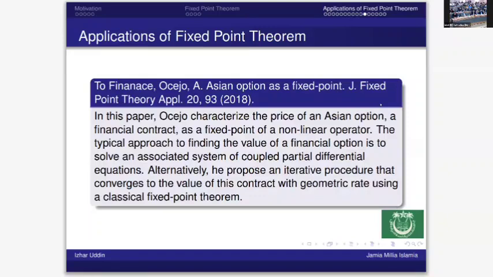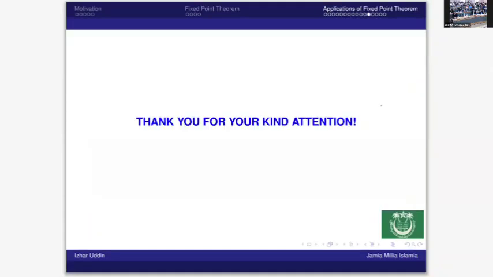So these are some of the applications of only one theorem, the Banach fixed point theorem and the Banach iteration process. I'm not going into the technical detail, but if anybody is interested, I can explain the basics of the Banach fixed point theorem, how it works, how it converges, and the convergence analysis. So this is about applications of the Banach fixed point theorem in different directions. Thank you.